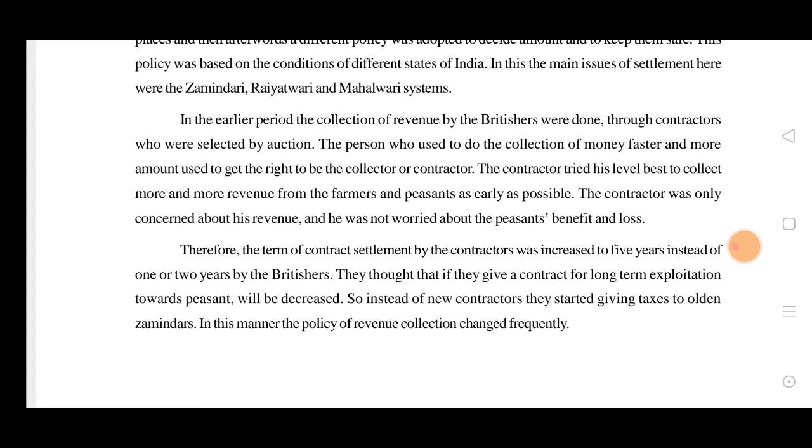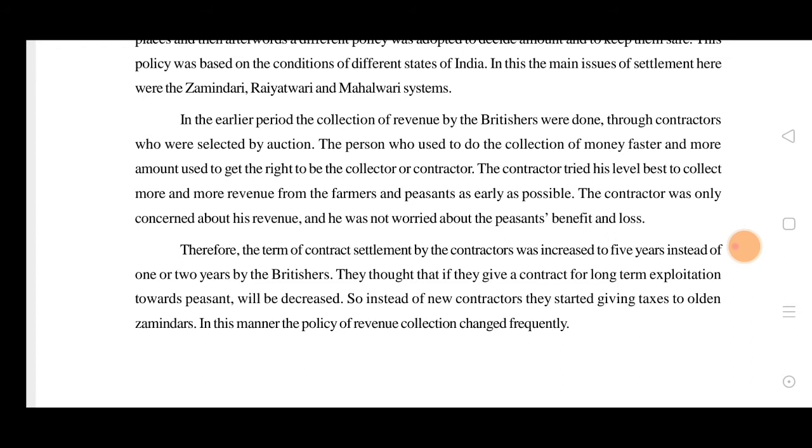They were just seeing their own revenue, their own benefits, how much money they could collect. Therefore, the term of contract settlement by the contractors was increased to 5 years instead of 1 or 2 years by the Britishers.